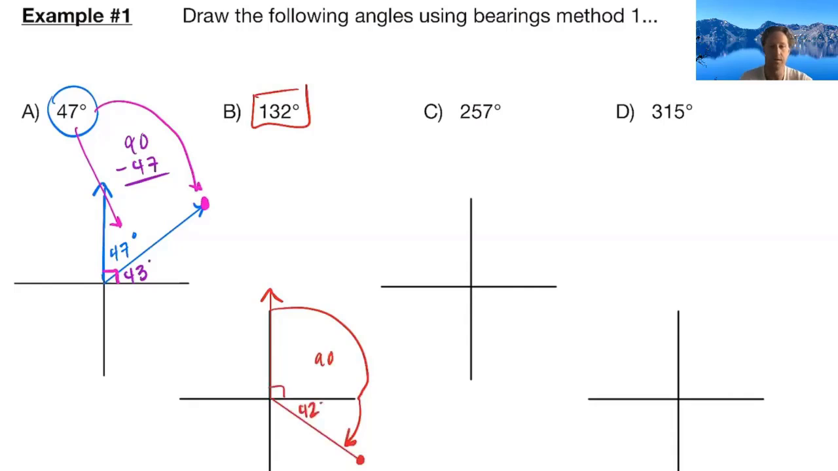42 degrees would be how much more I'd have to go to get to that 132. So that then tells me the direction that I would be going to get to that point or continue on that path. Well, then how about 257? Remember, we're going to start north again.